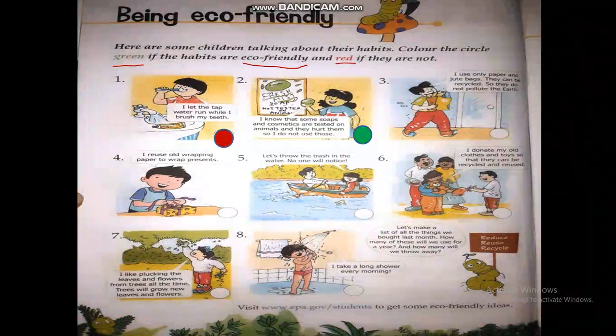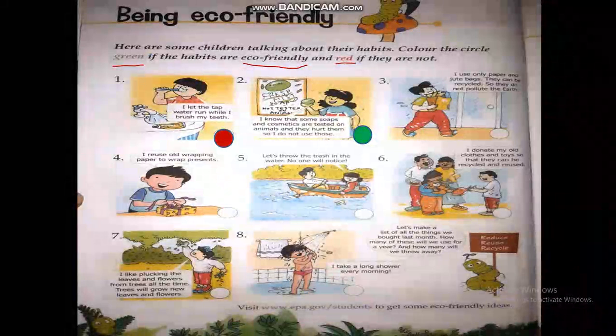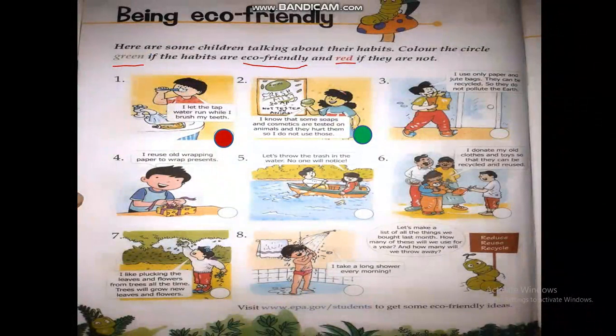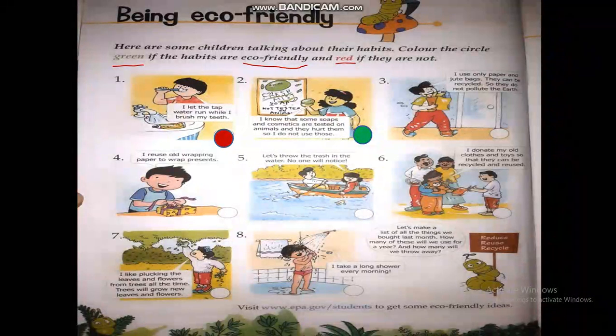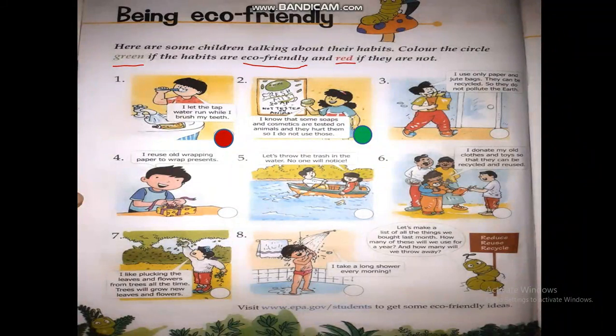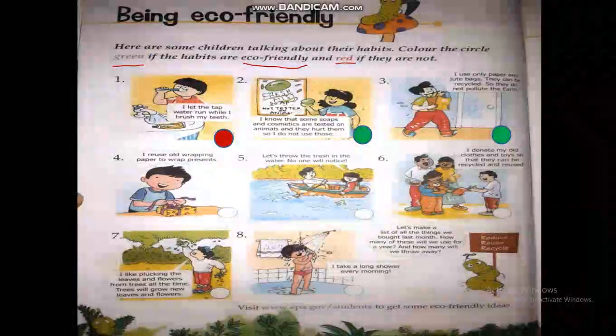Number 3, I use only paper and jute bags. They can be recycled, so they do not pollute the earth. This boy is using a paper bag and he is holding so many things inside the bag because jute bags and paper bags are easily recycled and they do not pollute the earth. So this is eco-friendly habit. So you will color the circle with green.